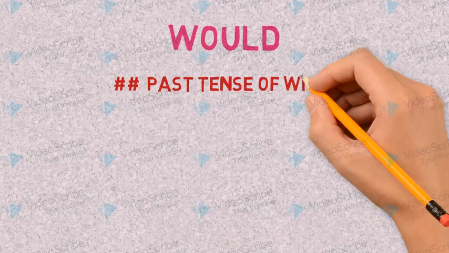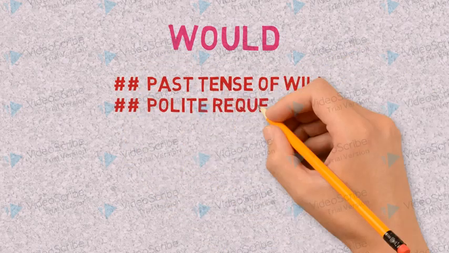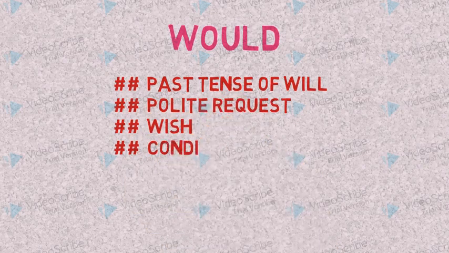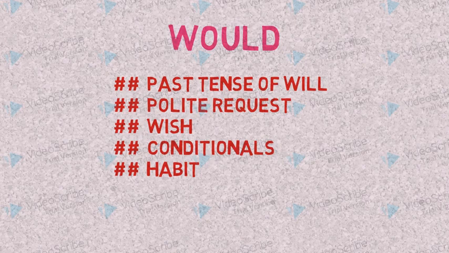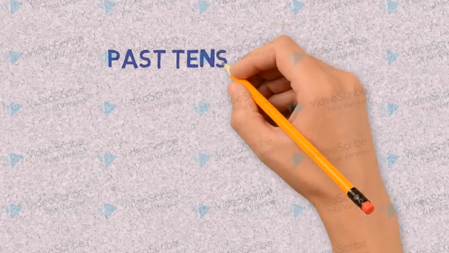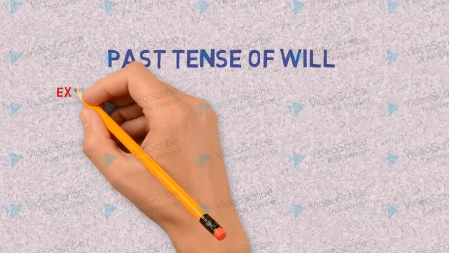Second part is the would. Would is also used as a past tense of will. It is used to make a polite request, to make a wish. It is also used in the form of conditionals or to show a particular habit. Let's talk about each one of them. As a past tense of will, would is used to talk about a past or a hypothetical situation.